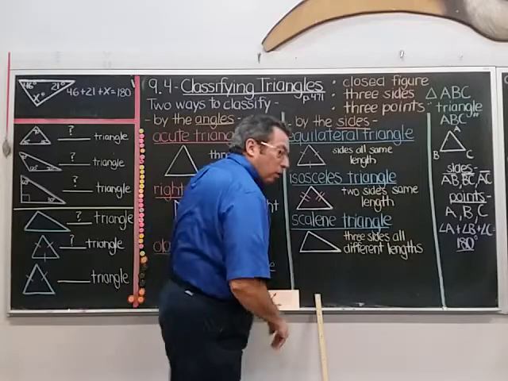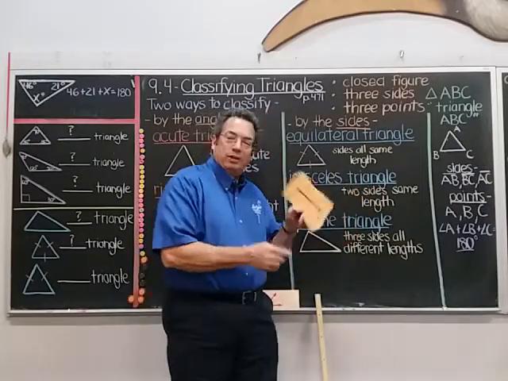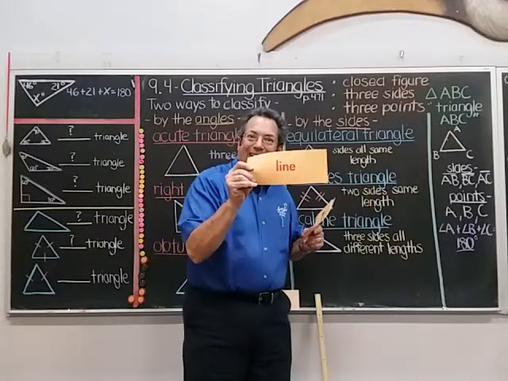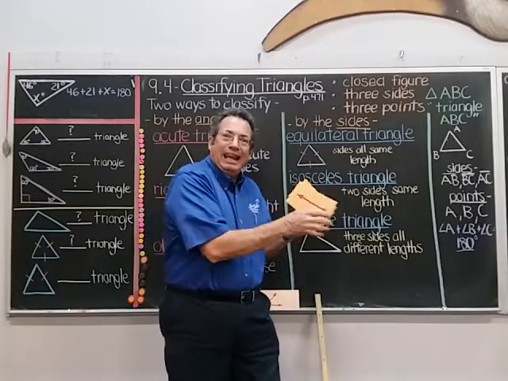Let's review a little bit of what we learned so far. Last week we were talking about in geometry some of these basic points. For instance, this is called a what in geometry? That's right, a line. It goes on forever, in both directions. It reminds me of God, no beginning, no ending.